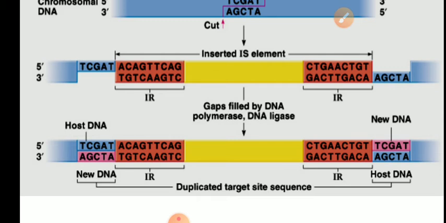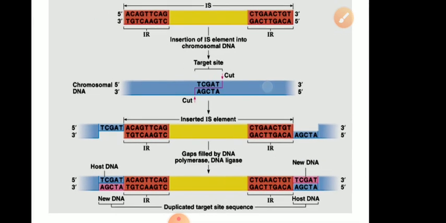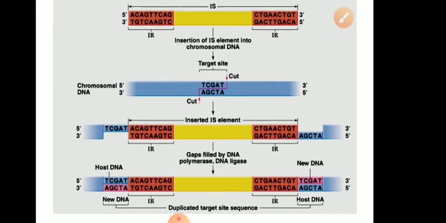By DNA polymerase action, and ligase will seal the gap. Is that clear? So this is how the insertion sequence is lifted up from one position and inserted at the target site by the action of enzyme transposase, right? This is how transposition of insertion sequence takes place.